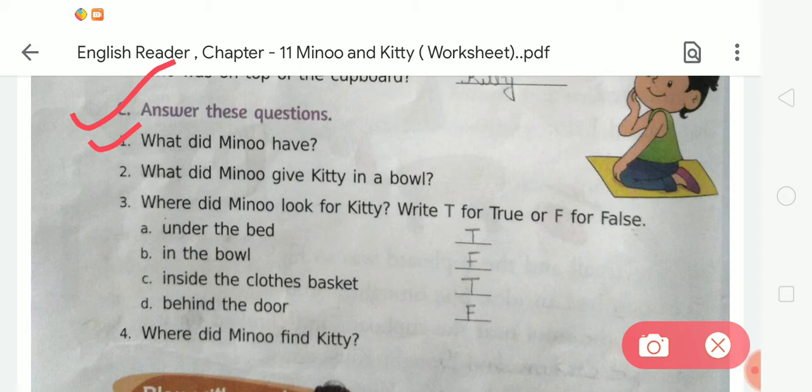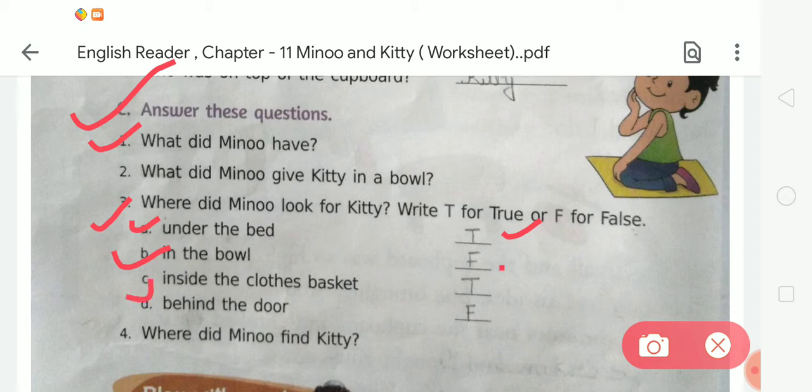Okay, next, number 3. In number 3, where did Minu look for Kitty? Write T for true or F for false. Students, you have to write T for true or F for false according to the given sentence. First, you can see A, Minu looked for Kitty under the bed. Yes, it is true. So we have to write T. Next, in the bowl. No, it is a wrong statement. So we have to write F.